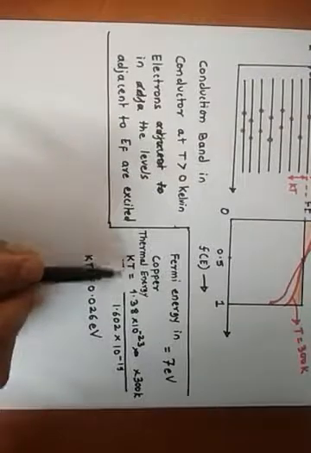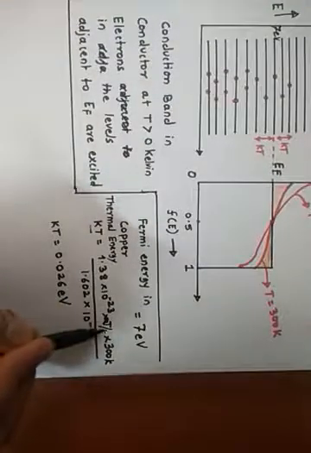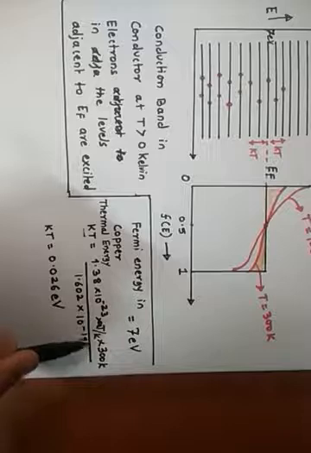What is k here? k is the Boltzmann constant. What is the value of the Boltzmann constant? It is 1.38 times 10 raised to power minus 23 joule per kelvin.